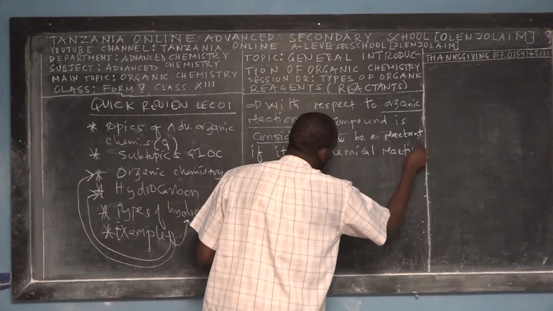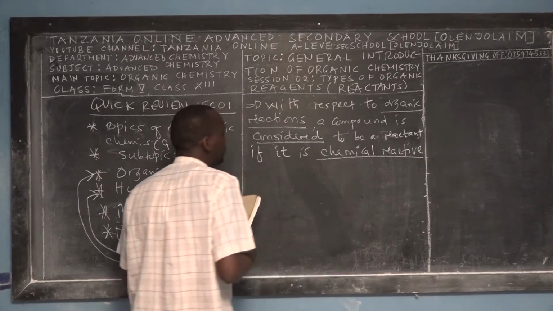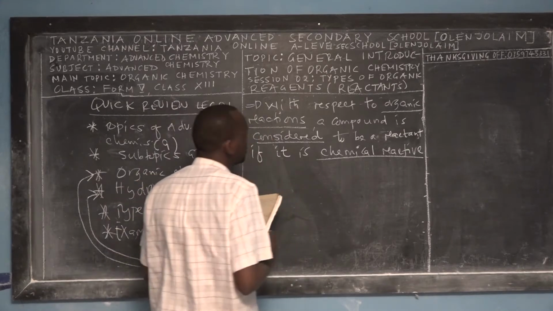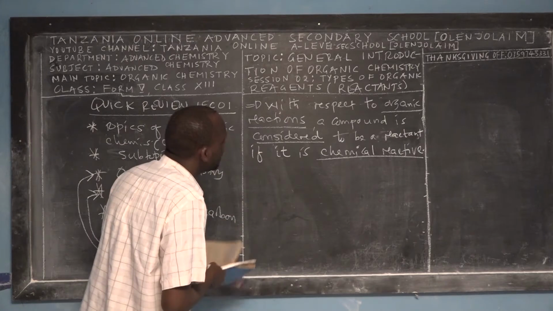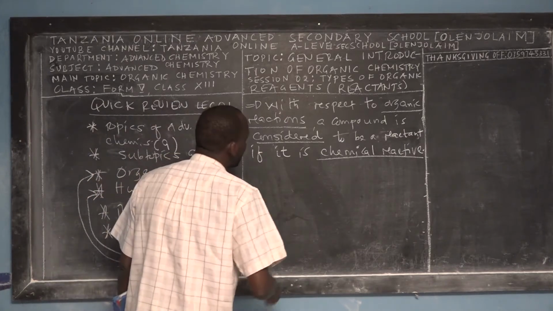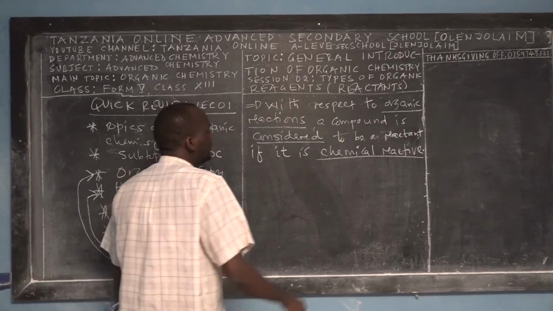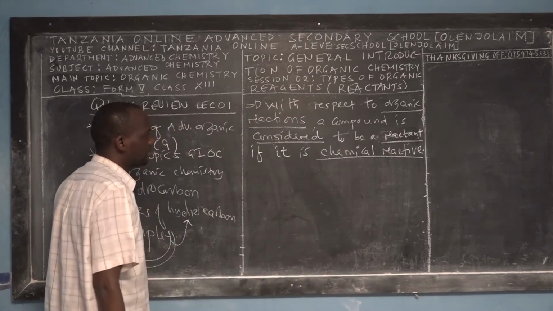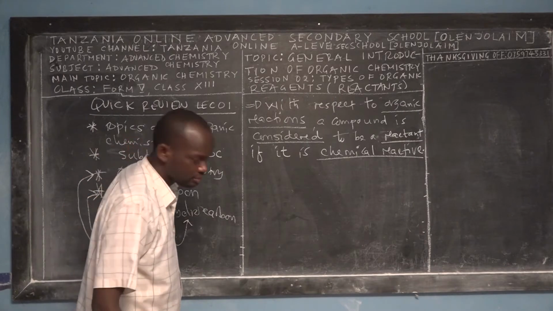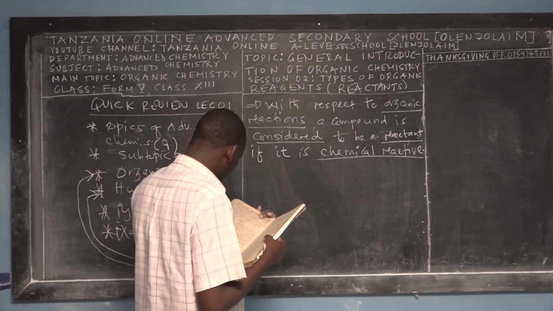If you remember what we insisted yesterday, about the big boy called carbon. With respect to organic compounds and organic reactions, a compound is considered to be a reactant if it is chemically reactive. So it means that it can take part in a chemical reaction.